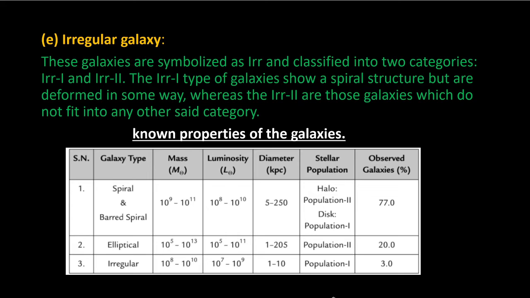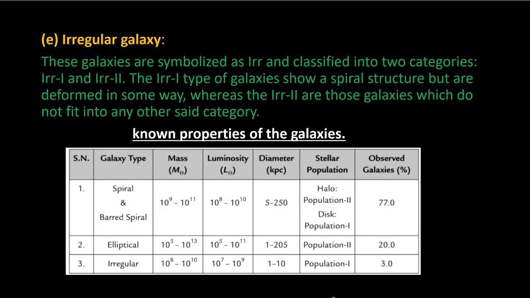So the last type of galaxy is named the irregular galaxies. In these galaxies, we don't see any type of symmetry or any type of known geometry. So they are just classified as irregular galaxies, and they are further divided into two categories: IRR1, that is irregular 1, and irregular 2. The irregular 1 type of galaxies show a spiral structure but are deformed in some way, whereas the irregular 2 type of galaxies are those which do not fit into any set category.